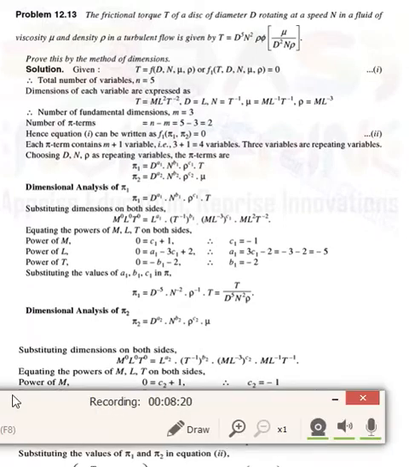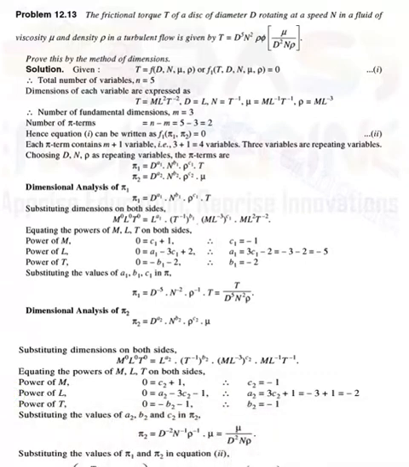After putting the value of c2, that is minus 1, we get the value of a2. Here a2 is equal to 3c2 plus 1. After putting the value of c2 is equal to minus 1, 3 into minus 1 is equal to minus 3, plus 1 is equal to minus 2. Here a2 is equal to minus 2.